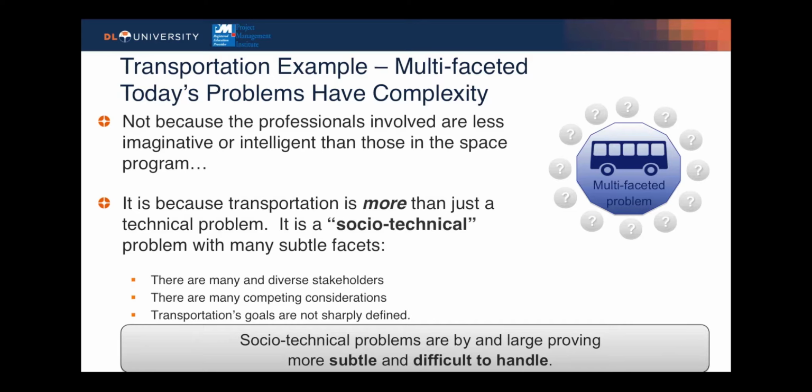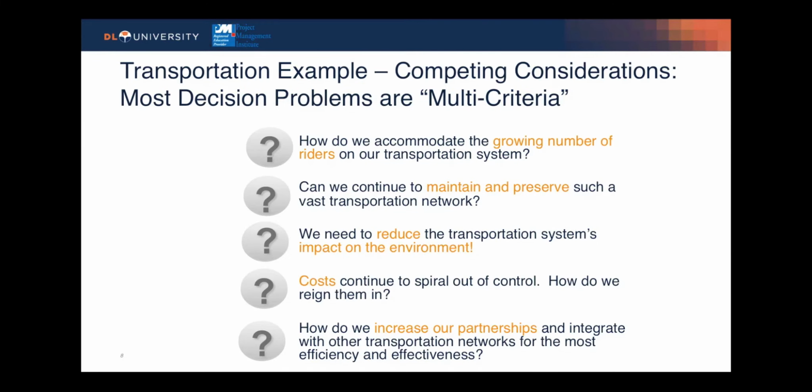Some of those being there are many and diverse stakeholders, there are many competing considerations, and transportation goals are not sharply defined. So how do we accommodate the growing number of riders on our transportation system? Can we continue to maintain and preserve such a vast transportation network? We need to reduce the transportation system's impact on the environment.